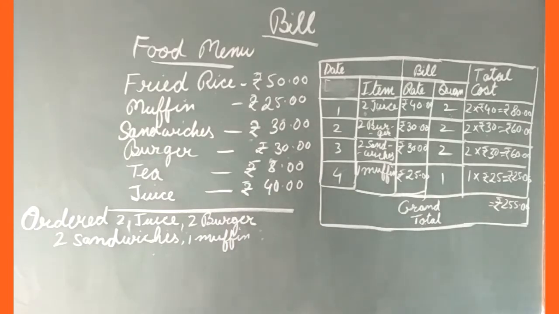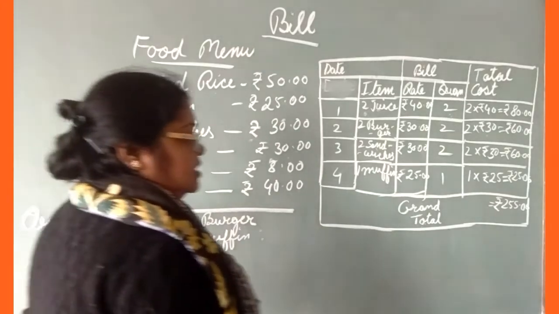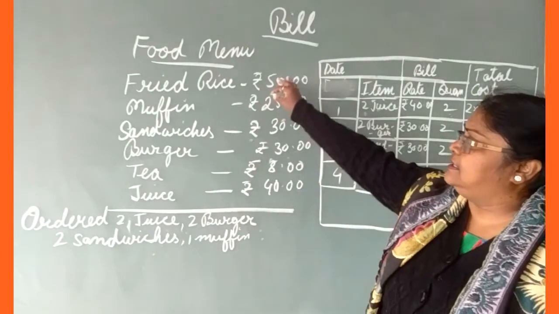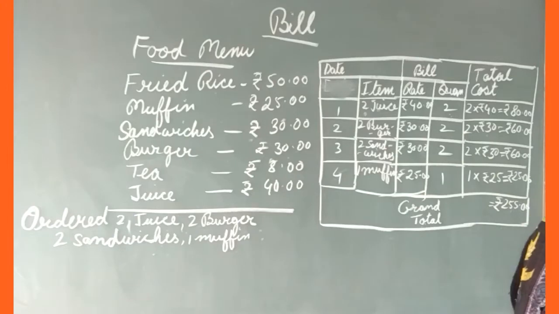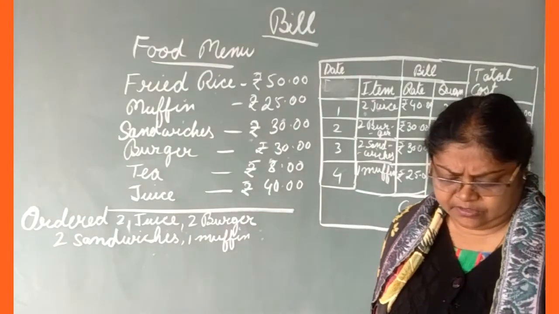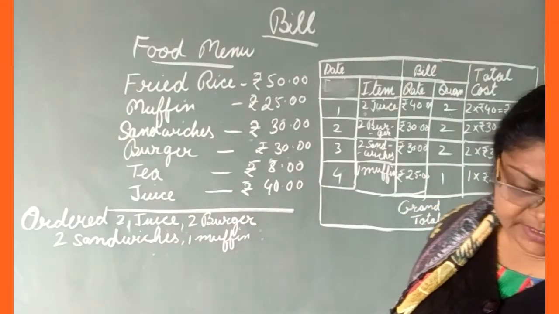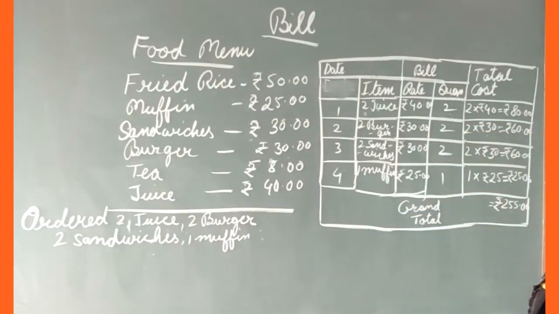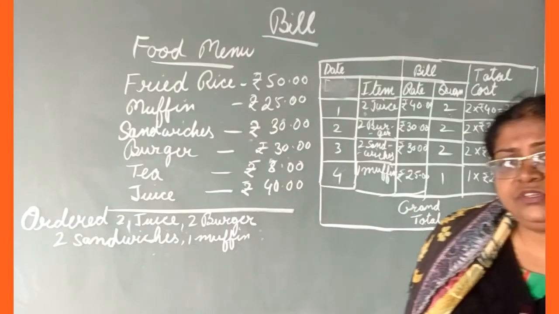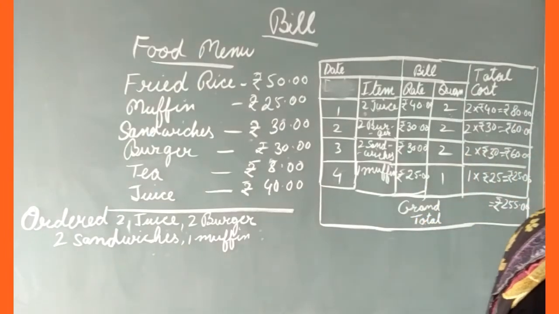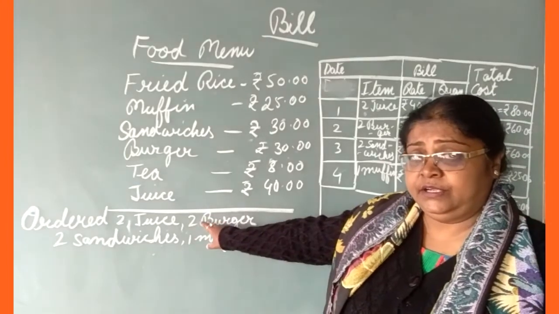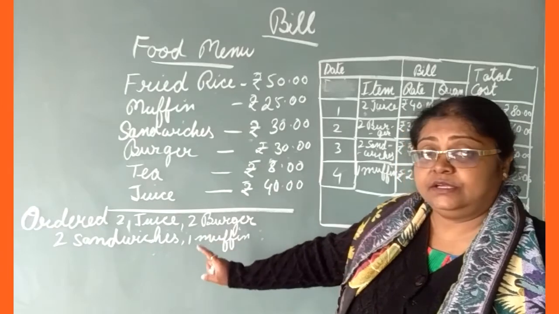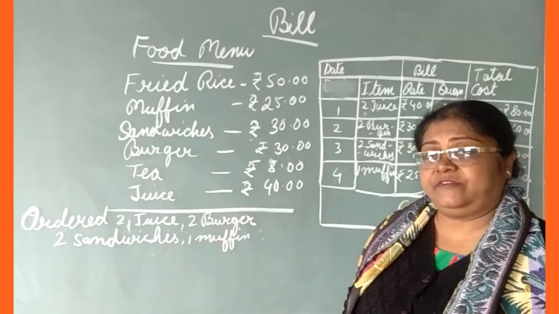Okay, so in this, what we have done, as you are seeing here, is that there is one menu list. If you have to take out any bill, a menu list will be given. Some people went to the hotel, and in that hotel they ordered 2 juice, 2 burger, 2 sandwiches, 1 muffin.